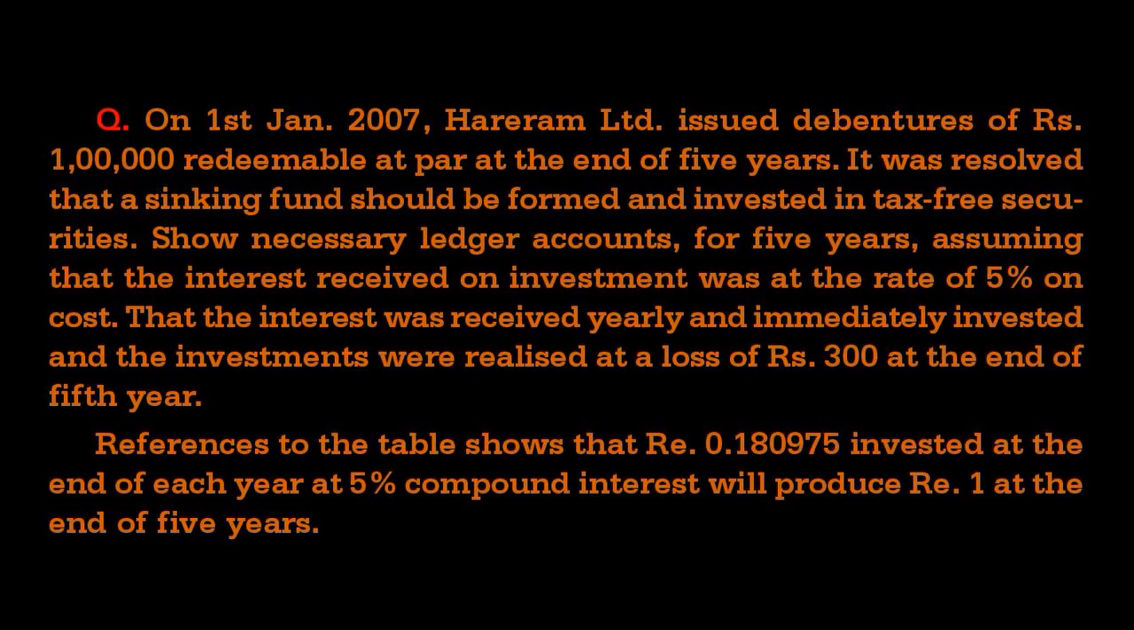So here the question is show necessary ledger accounts for 5 years. So necessary ledger accounts means we have to prepare first debenture account, then debenture holders account. If you want you can prepare it first, or you can prepare it at the end also. Debenture holders account, sinking fund investment account, and if you want you can prepare bank account, any other account, because they have not mentioned which are the accounts to be prepared. They have given prepare necessary ledger accounts. So first we will prepare debenture account.